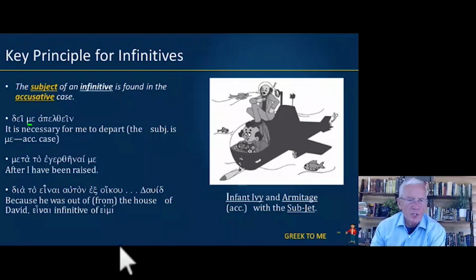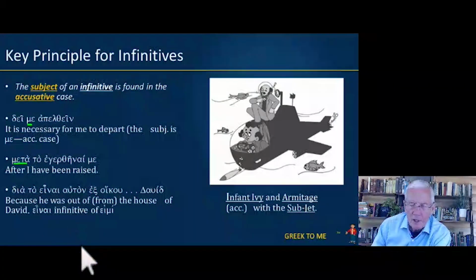So the translation here, it is necessary for me to depart. The second example, let's pronounce it. Meta to egerthenai me. Now, egerthenai is a first aorist passive infinitive. And before we've had the preposition meta right here, and with the accusative case, meta means after.